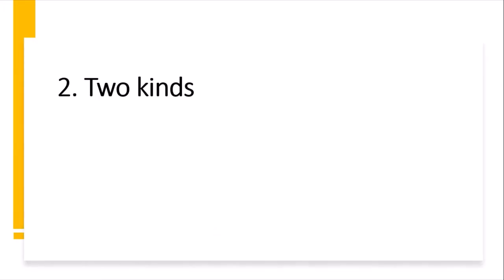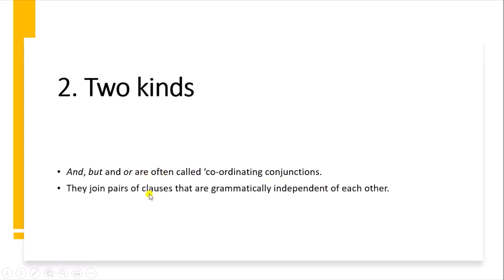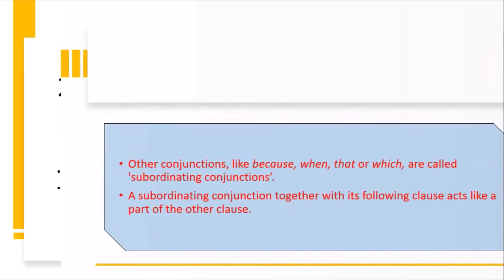So next, we know that there are two kinds of conjunctions. One is coordinating conjunctions, and the second is subordinating conjunctions. Conjunctions like "and," "but," and "or" are often called coordinating conjunctions. They join pairs of clauses that are grammatically independent of each other. So coordinating conjunctions are the conjunctions that join independent clauses. We will further discuss what dependent and independent clauses are in the next lectures.